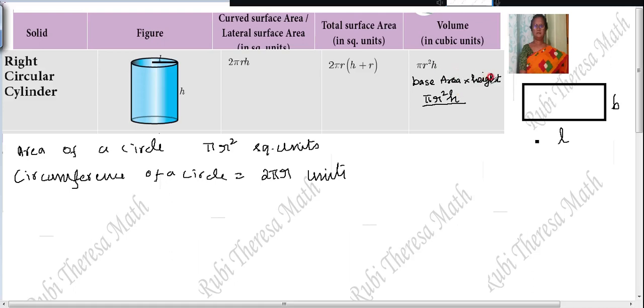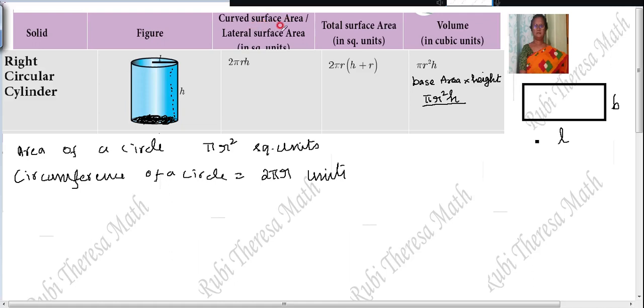Base area into height. I told you always, volume means while you are pouring or putting something, first it will go at the base. It lies down. It will cover the full base. So base area, and also while you are putting, it will reach up to the height given in the figure, isn't it? Cylinder is nothing but the three-dimensional figure. So three-dimensional means always there will be a thickness or height. So pi r squared h.